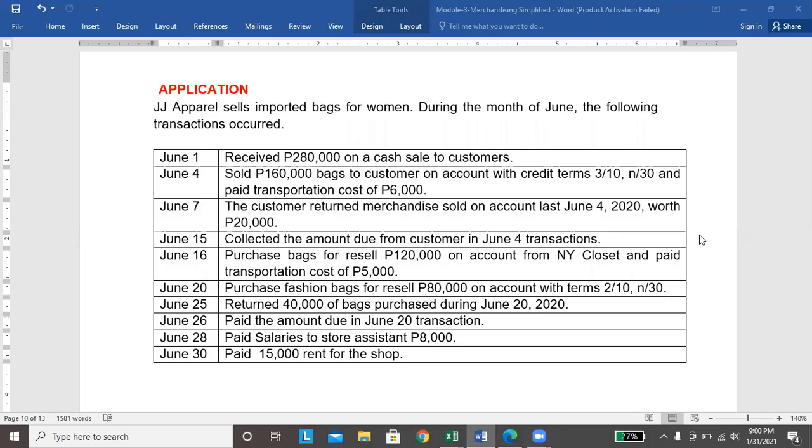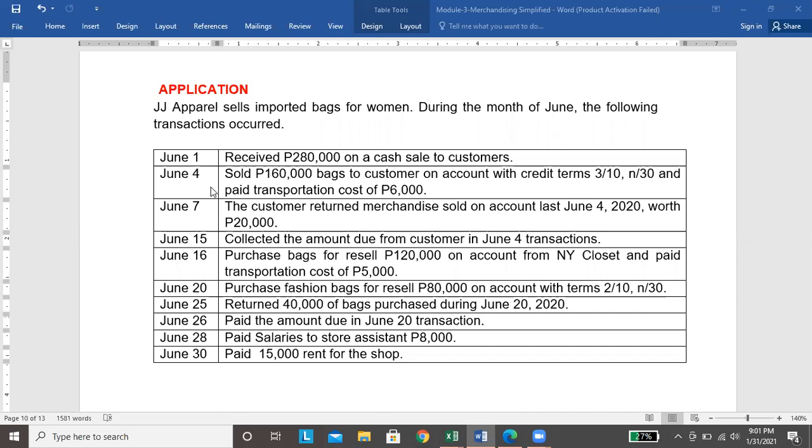Okay, so let us continue our discussion for the topic merchandising business. In the application portion of your module, a problem is provided. JJ Apparel sells imported bags for women. During the month of June, the following transactions occurred. What we are going to do now is to journalize the following transactions for the month of June. We have 10 transactions here, and we will make journal entries for each transaction and record it in the general journal.